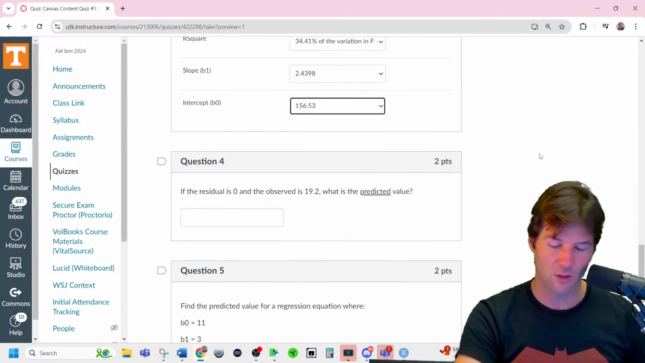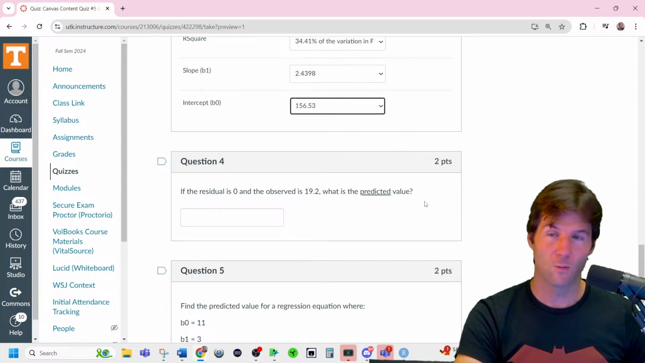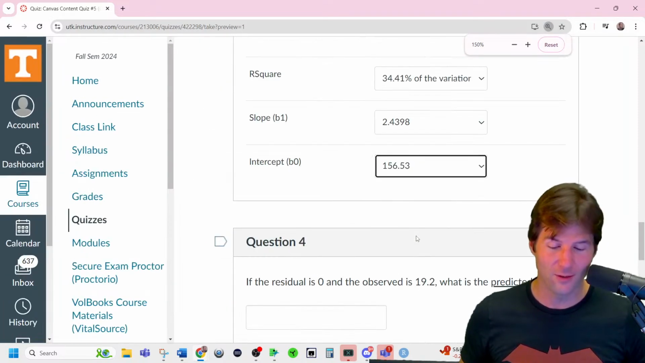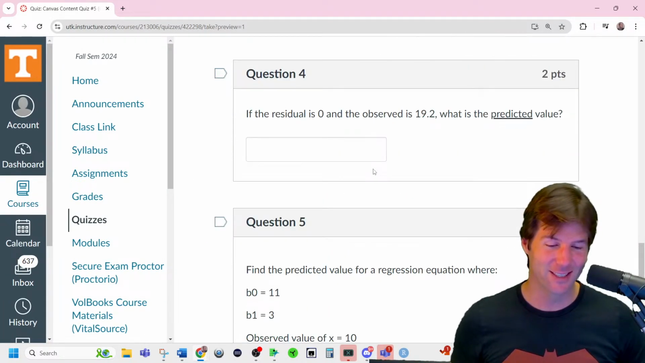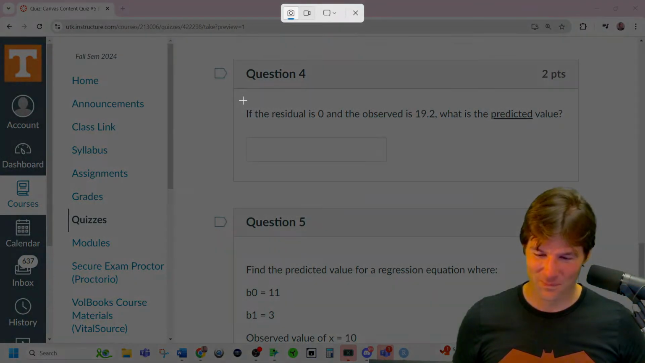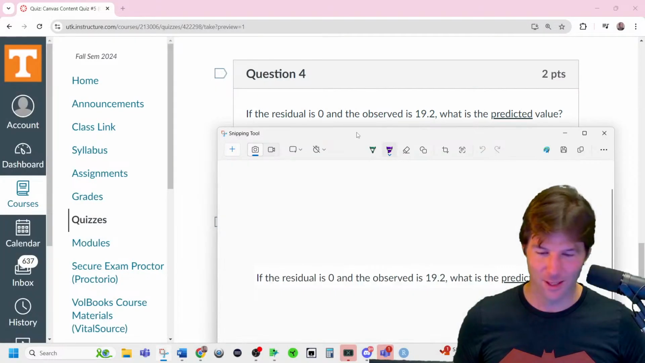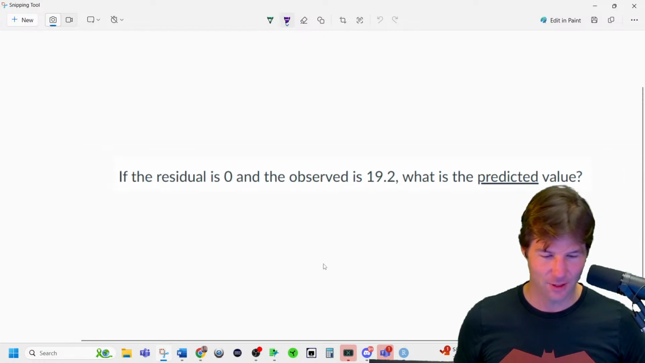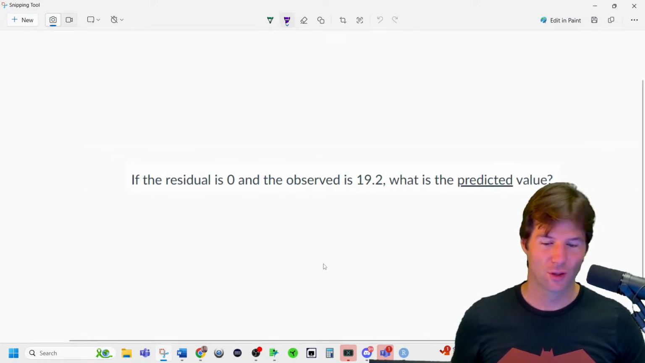It didn't ask us anything about residuals. Oh, here's a residual. Wow. What's the answer to this question? Well, I'd love it if I got this on the test. What is the answer to this question? Man, I would love it if I got that question. I'd be like, yes. What is the answer to this?